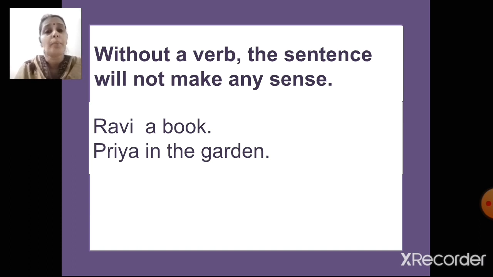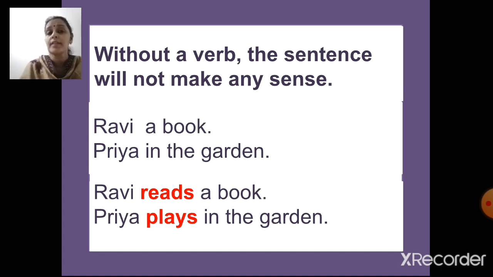You will ask me, teacher, what does this mean? Then, if I put a verb there, a doing word there, will it make sense? Let's see. Ravi reads a book and Priya plays in the garden. I have put a verb in both the sentences. Now, is it making sense to you? You will tell me, yes teacher, now it is right. Ravi reads a book. You can understand what I am trying to tell you. Priya plays in the garden. Yes, is it clear? So a sentence will always have a verb, a doing word or an action word.